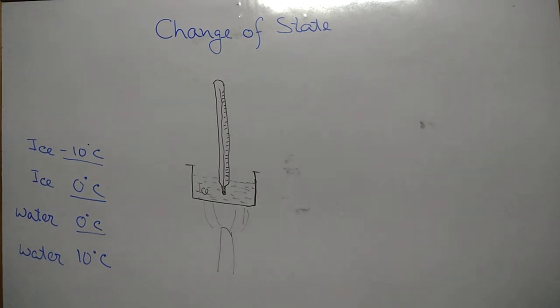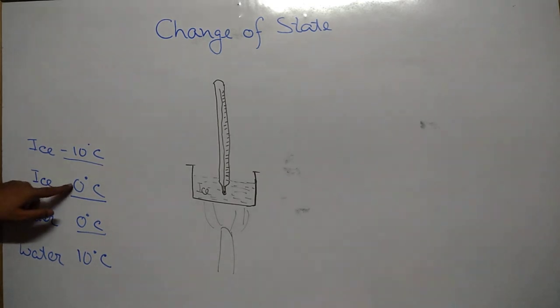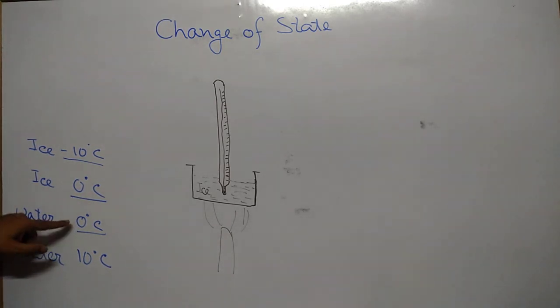Primarily, these things are observed. If we see at this temperature, at 0 degree centigrade, first we have ice, then by supplying more heat energy, this ice changes to water by keeping the temperature constant.